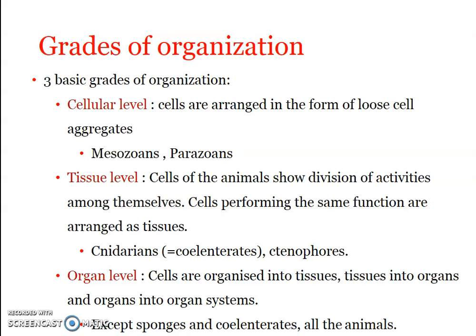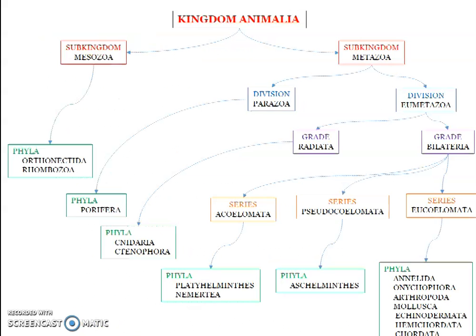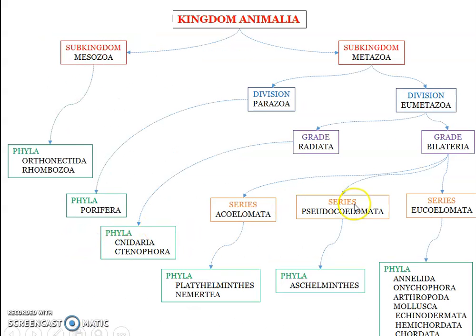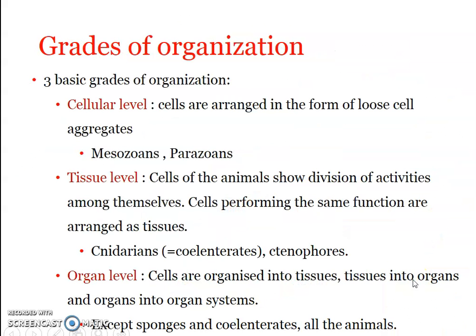Fine. So here you can see there is the nervous system, or what you call organ formation, etc. Okay, so that is the organ level of organization which is exhibited by all the members of grade Bilateria. Okay, clear. So a major group of kingdom Animalia exhibits the organ level of organization. Okay, so it is exhibited by acoelomate Bilateria, pseudocoelomate Bilateria, and eucoelomate Bilateria. I hope it is clear.